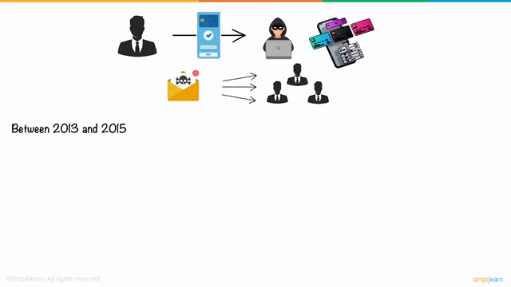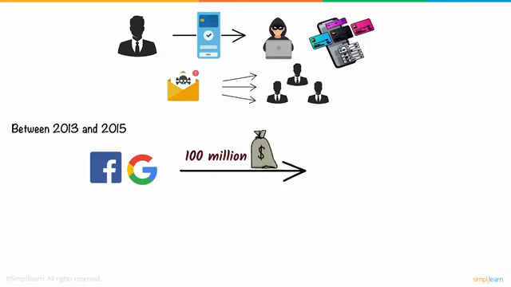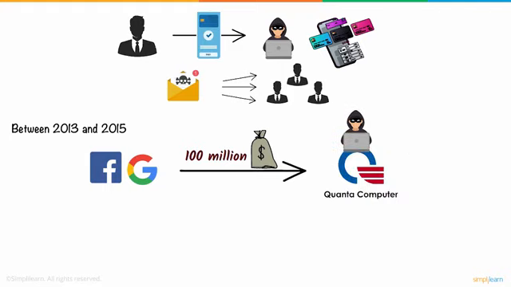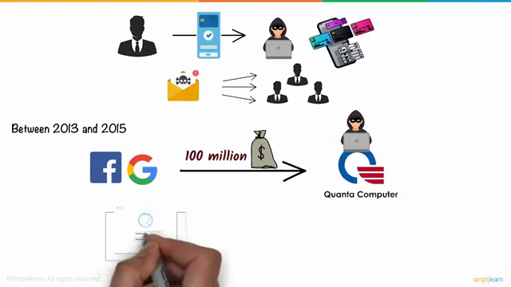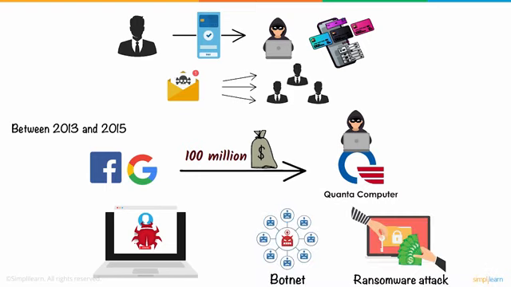Between 2013 and 2015, corporate giants like Facebook and Google were tricked out of $100 million due to an extensive phishing campaign, where a known common associate was impersonated by the hackers. Apart from credit access, some of these campaigns target the victim's device and install malware when the malicious links are clicked on, which can later function as a botnet or a target for ransomware attacks.